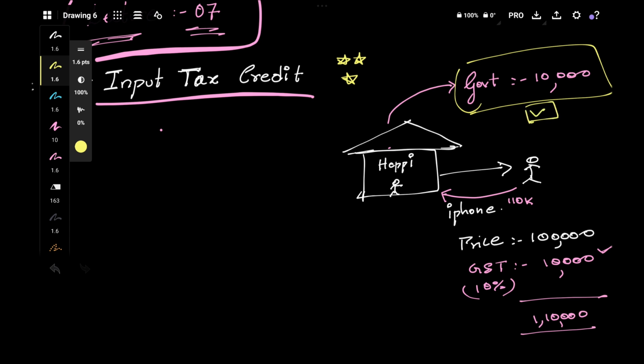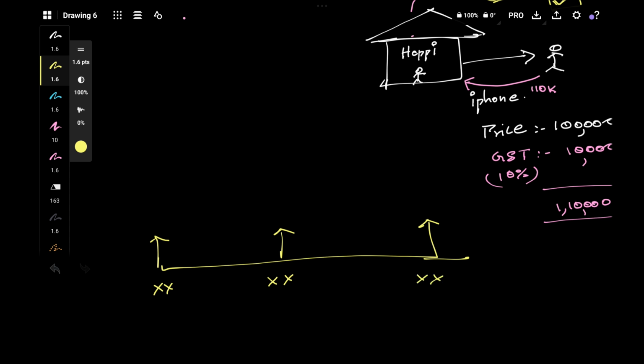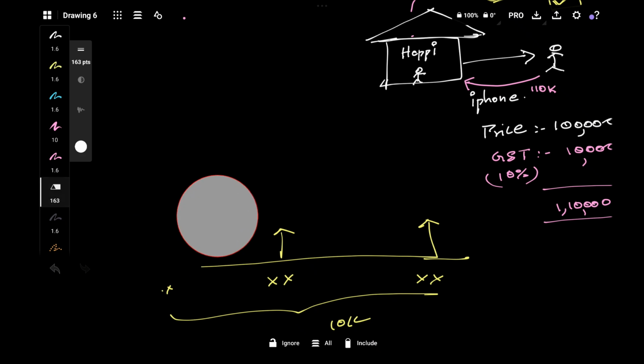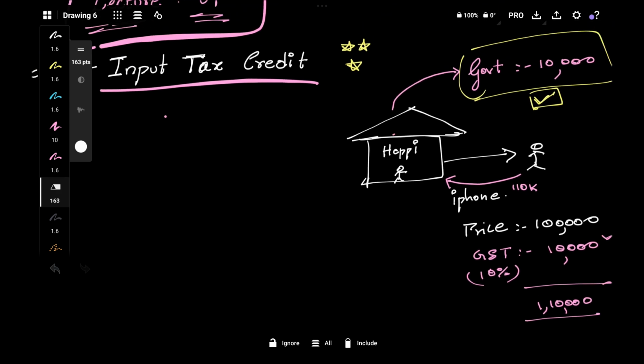Obviously government will get and should get 10,000, okay, but government will collect this 10,000 in stages, actually in different stages, at manufacture stage, distribution stage, retailer stage and all, okay. So this total, here it will get some amount, here it will get some amount, here it will get some amount, so total will become 10k. Let's elaborate the example and understand it a bit clear, okay.